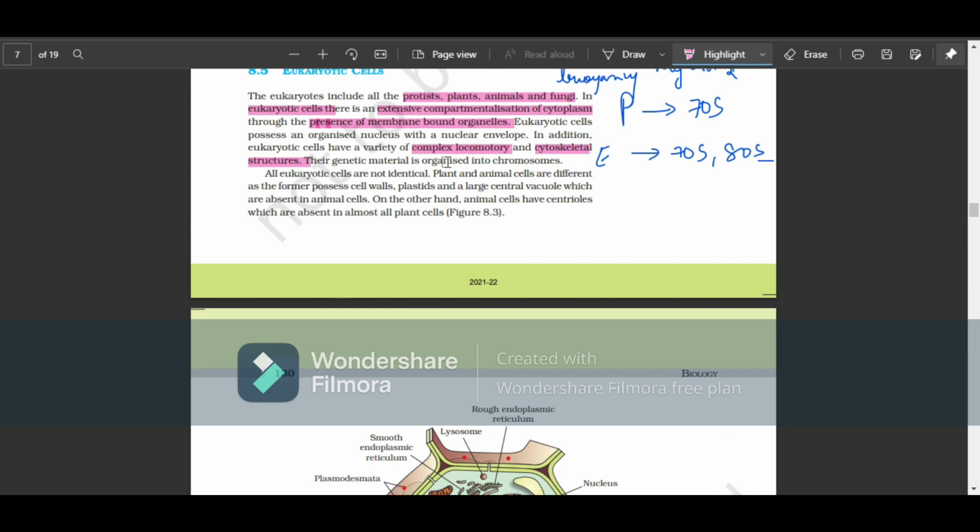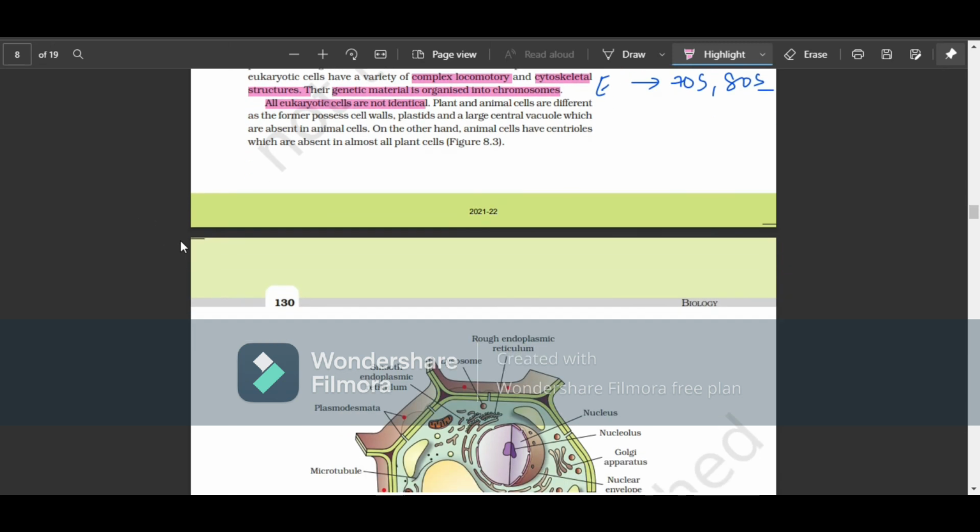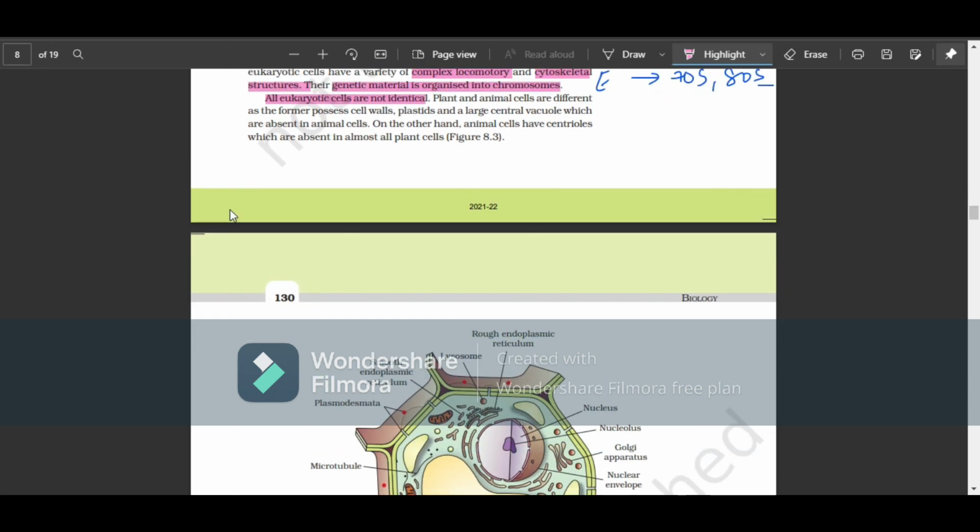The genetic material is organized into chromosomes. It's not lying freely as in prokaryotes. All eukaryotic cells are not identical. Are all prokaryotic cells identical fundamentally? Yes, in basic ways they are identical. Plant and animal cells are different. Plants have a cell wall, correct? They have plastids, chloroplasts. Animal cells don't have that.